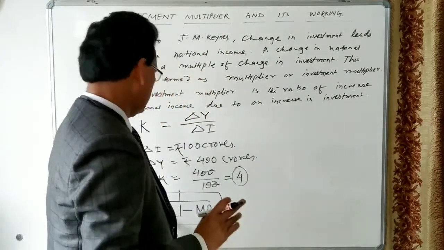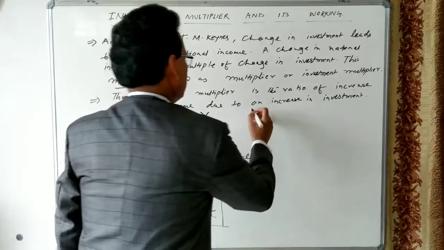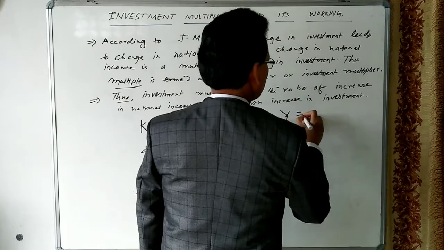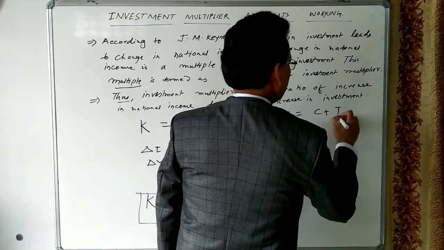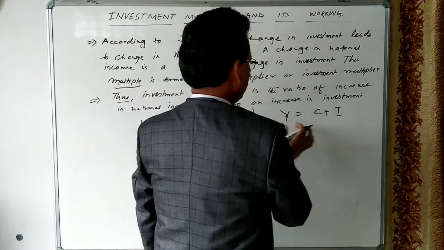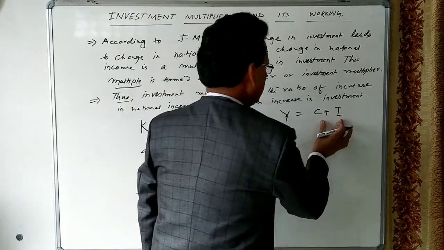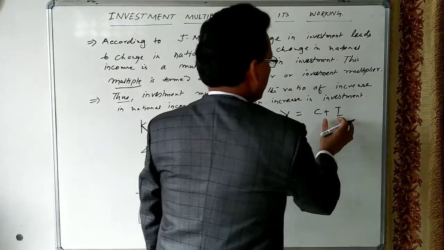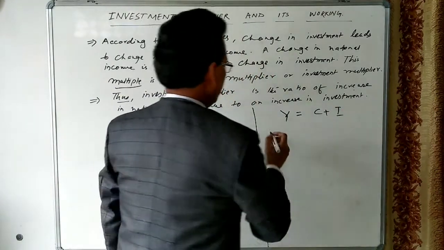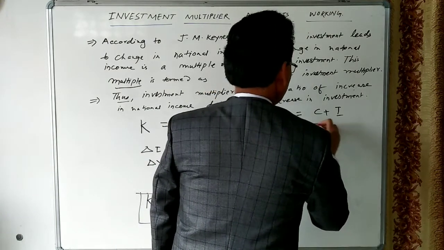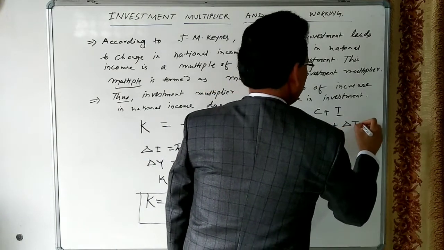Let us see how this formula is derived. As we know, at the equilibrium point, Y is equal to C plus I. Y is national income, or aggregate supply, and C plus I is aggregate demand. So aggregate supply is equal to aggregate demand. A change in income will bring a change in consumption and a change in investment.